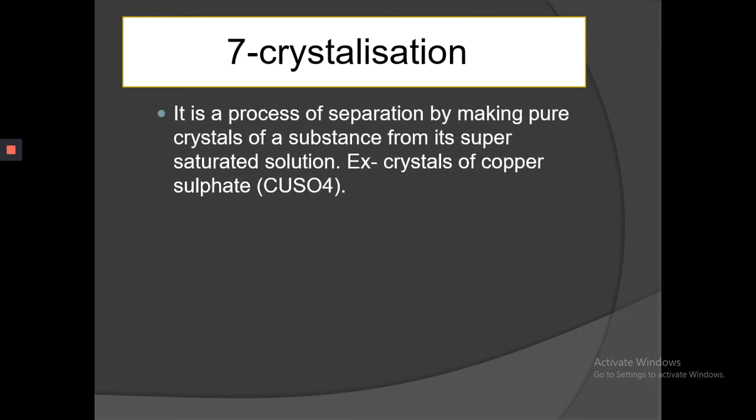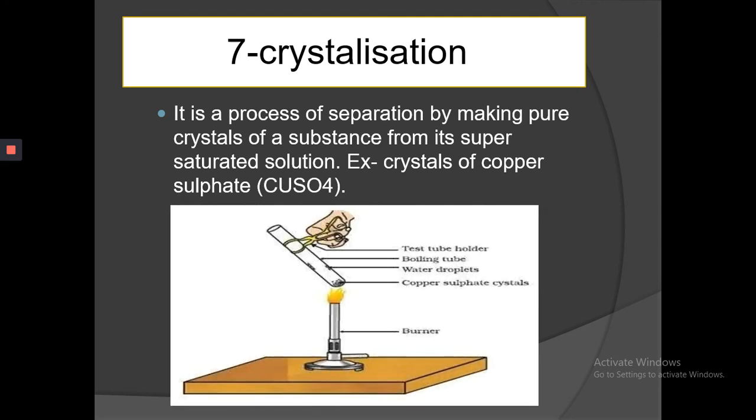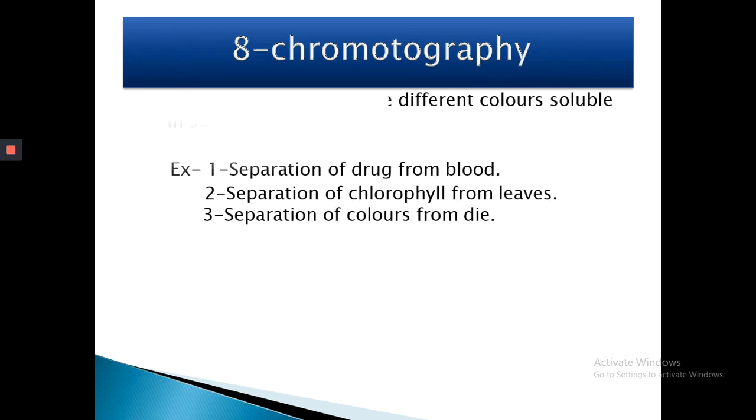Crystallization. It is the process of separation by making pure crystals of a substance from its supersaturated solution. Example, crystals of copper sulfate, that is CuSO4. Chromatography. It is the process to separate different colors soluble in the same liquid. For example, separation of drug from blood, separation of chlorophyll from leaves, and separation of color from dye.